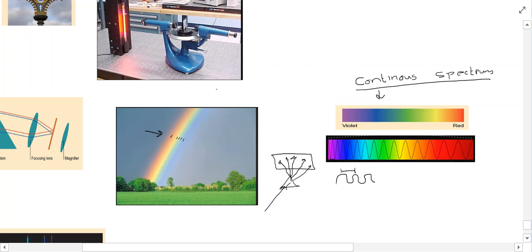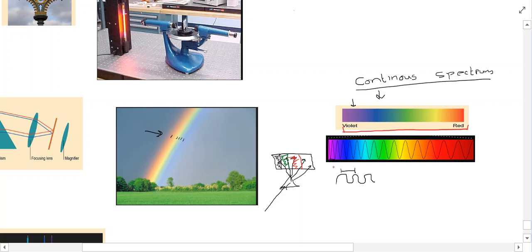So you might have, for example, this here might be one section of light that's been bent in that direction. Let's say this might be another band of light that's bent here. You'll have another band of light that's bent here, and so on and so forth. And this is what it actually looks like.